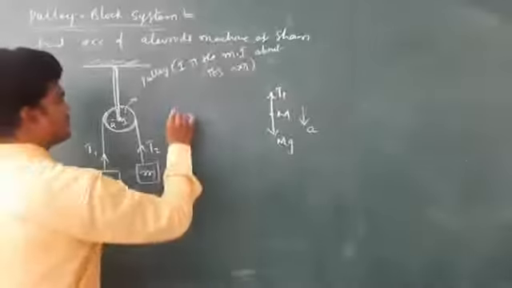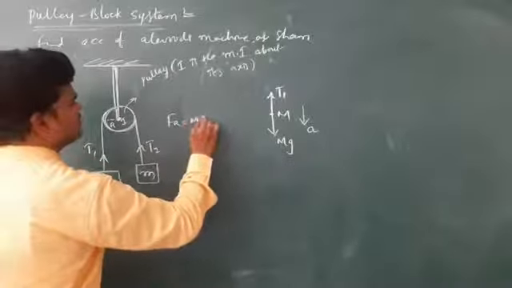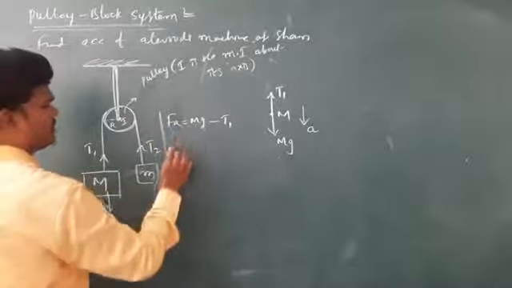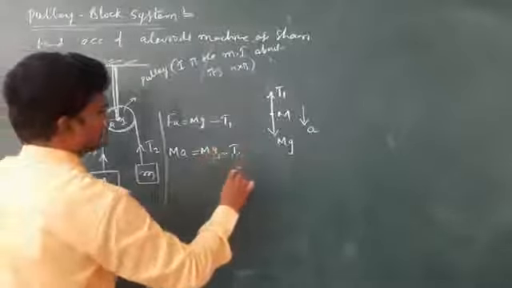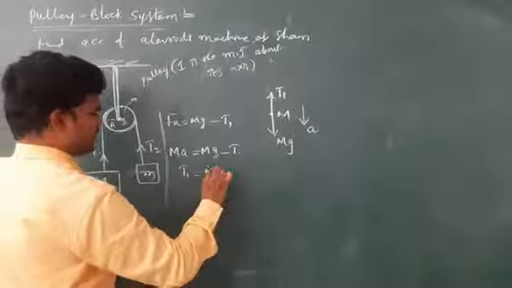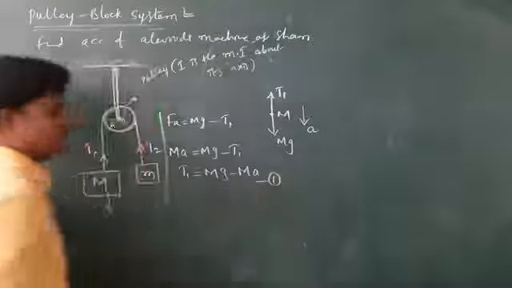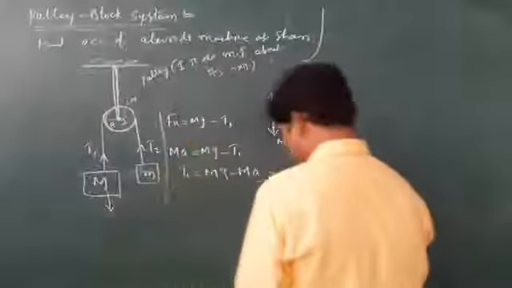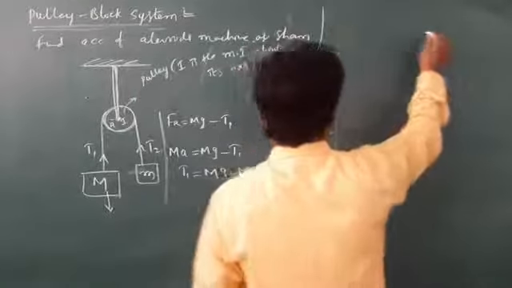See, the net force can be written as Mg minus T1. Force is Ma, so Ma equals Mg minus T1. T1 we can write as Mg minus Ma. I got the tension. In the same manner, just try to do the simplification, and draw the free body diagram for small m.